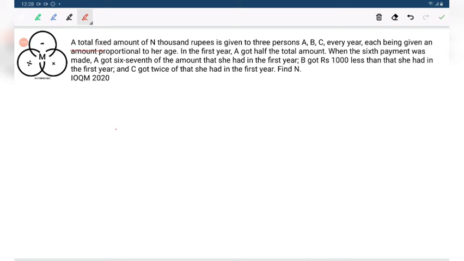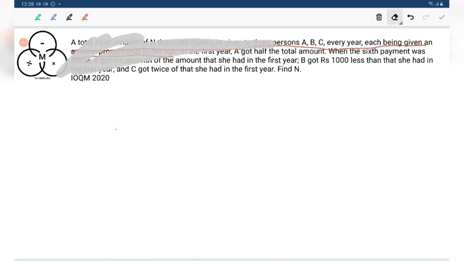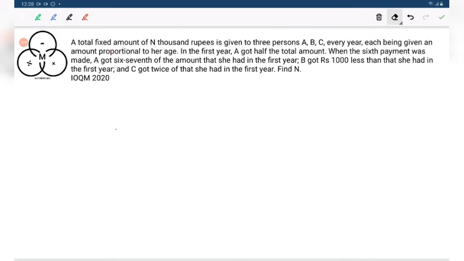A total amount of n thousand rupees is given to 3 persons A, B, C every year, each being given an amount proportional to her age. In the first year, A got half the amount. When the sixth payment was made, A got 6/7 of the amount that she had in the first year. B got 1,000 less than she had in the first year, and C got twice that she had in the first year. We have to find the value of n.